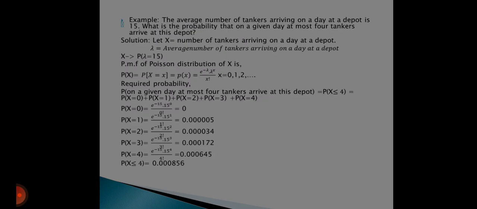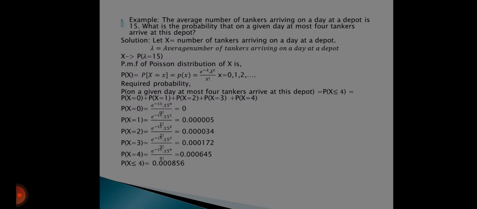For example, the average number of tankers arriving on a day at a depot is 15. What is the probability that on a given day at most 4 tankers arrive at this depot? Solution: let X be the number of tankers arriving on a day at a depot and λ the average number of tankers arriving on a day.